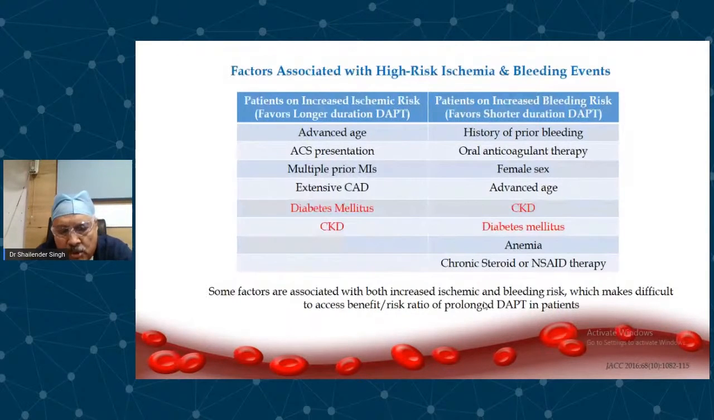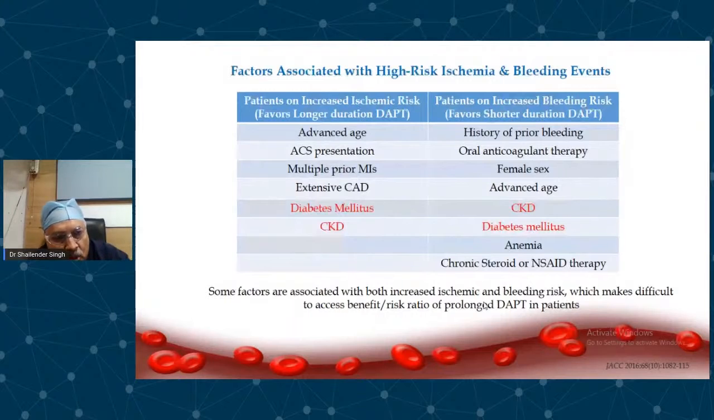Now, how long should you use this DAPT? Once you start DAPT, there is a trade-off, like I said, between bleeding and risk. There is one trial called the DAPT trial. This is a DAPT score they have given, in which they looked at the scoring. If the score is less than 2, it means that you can use standard 12-month DAPT. If the score is more than 2, then they have given a prolonged 30-month DAPT.